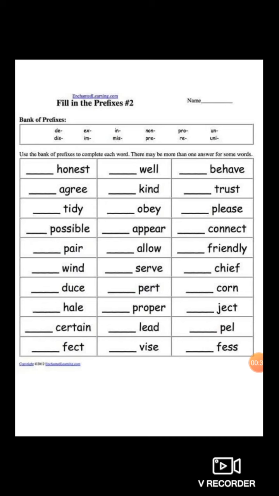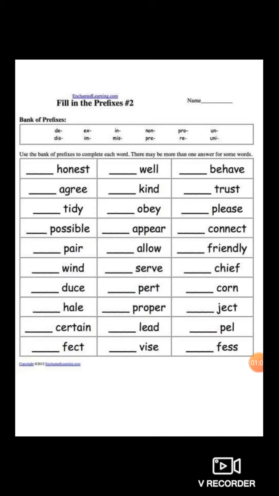Yes, very good. I am telling you two examples, and the rest will be homework, self study for you all. You have to do it by yourself, and in the next lecture I will tell you the answers of this worksheet, so you can cross check whether you have written the answers correctly. Is it clear, students? Now let's start.